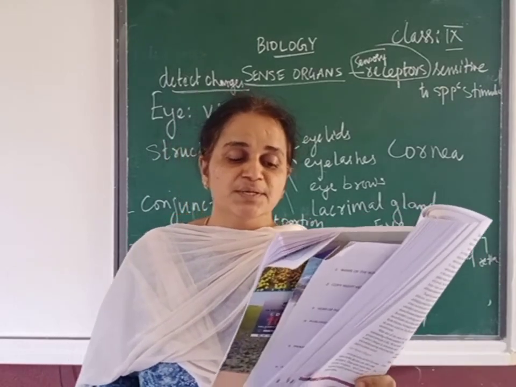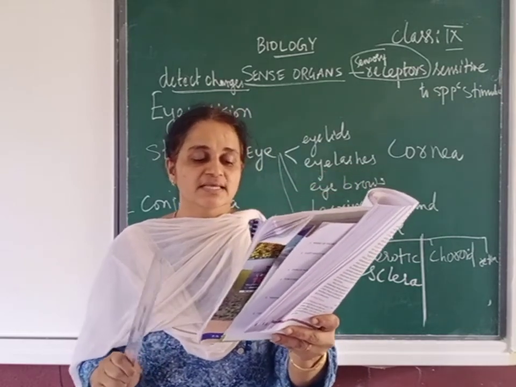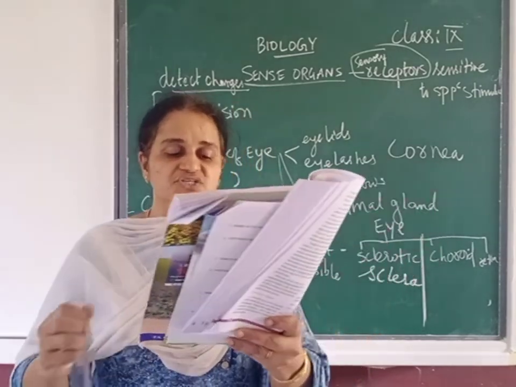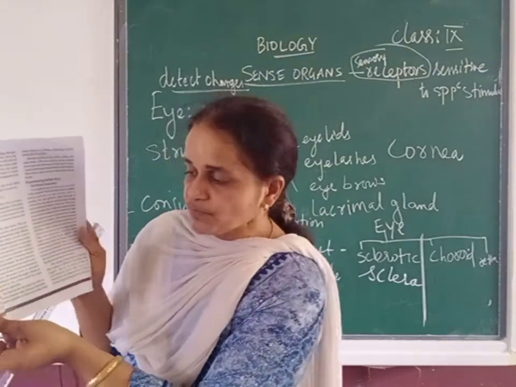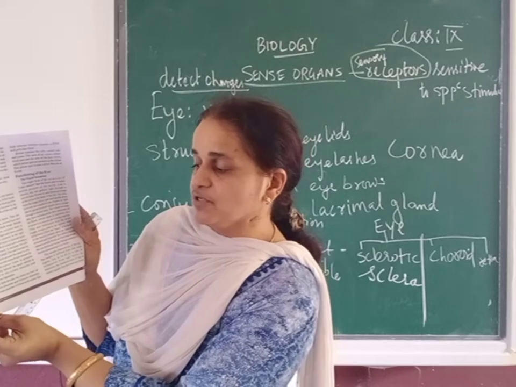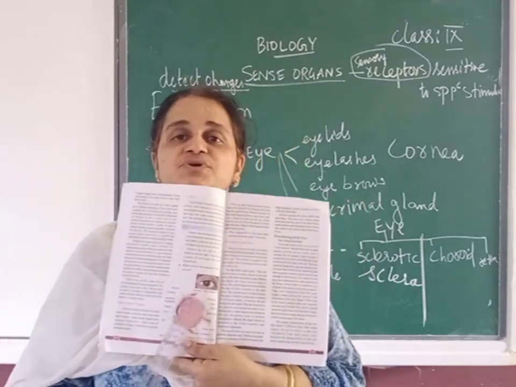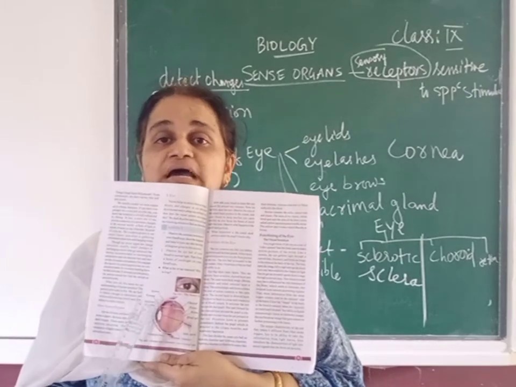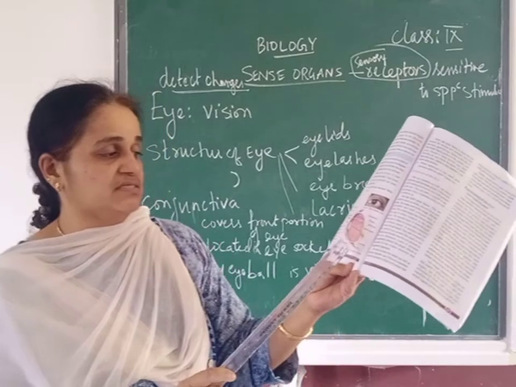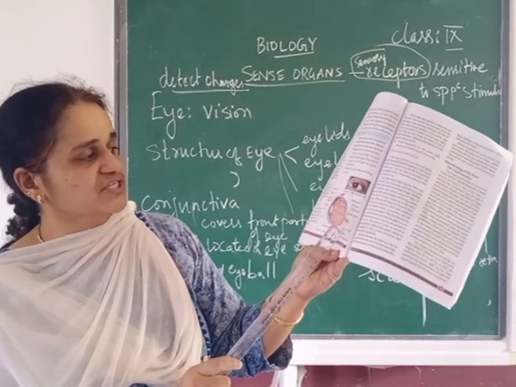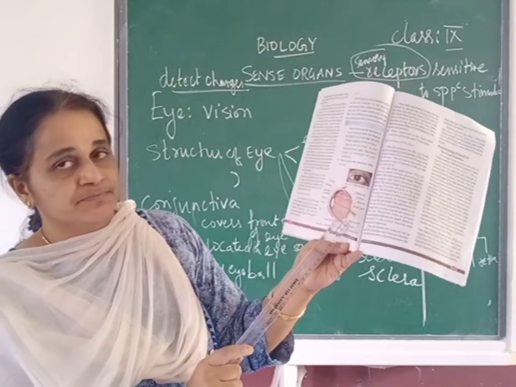The lens is attached to the ciliary muscles and suspensory ligaments. The lens divides the inner eyeball into aqueous chamber and vitreous chamber. For that, refer to figure 2 in your textbook. They have given the cross-sectional view. You can see the section of the eye where it is divided into 2 chambers, vitreous chamber and aqueous chamber. See, 2 names are there.